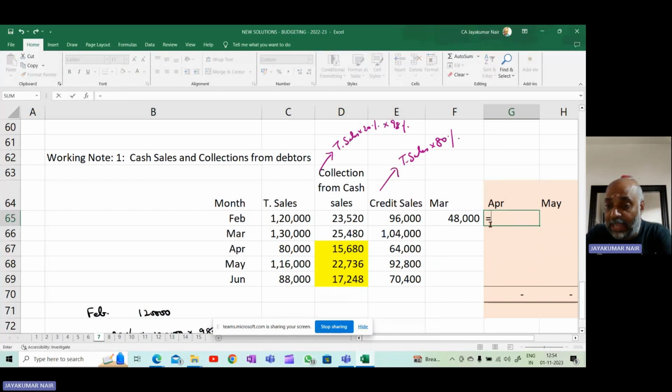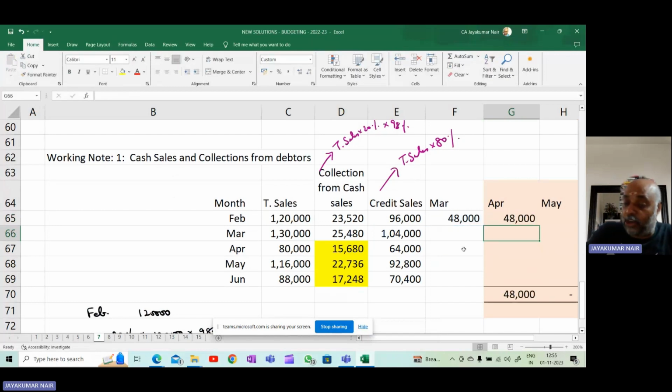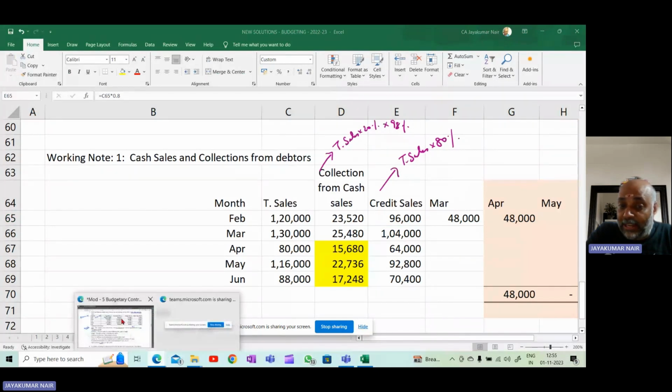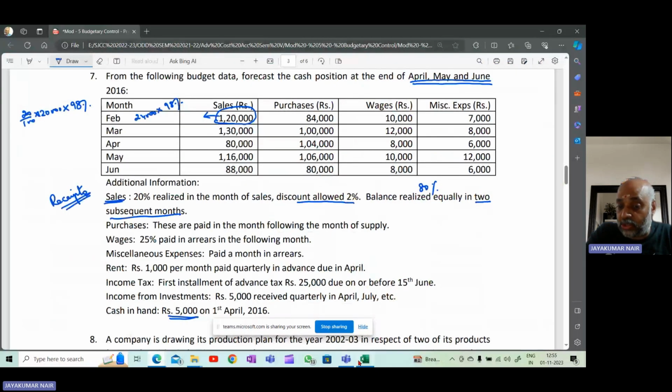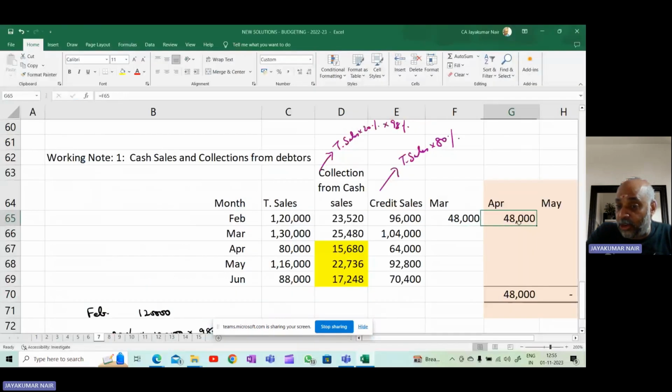So 48,000 in the month of March and 48,000 in the month of April. So this 96,000, the balance amount, how will you collect it? You will collect it in 2 equal installments in the subsequent months. So 48,000, 48,000.